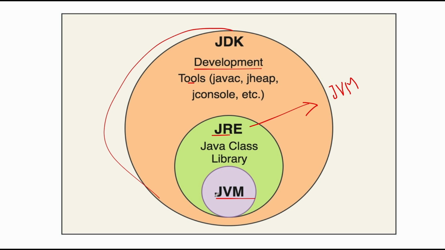JVM. What is this JVM? I have told you that the Java Virtual Machine is the virtual environment that converts your Java bytecode into the machine understanding code or binary code that your machine understands. Because of this JVM, Java is platform independent. Remember that. Because Java has this JVM, it is platform independent.